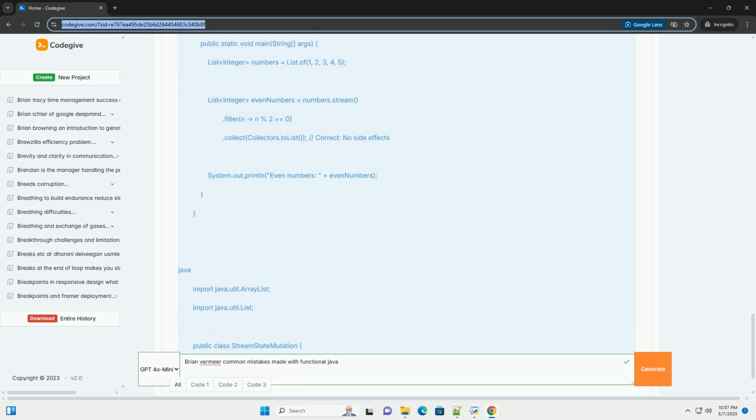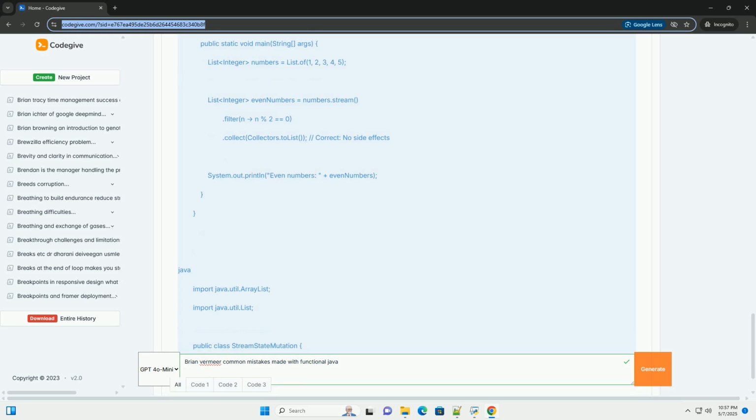Use orElse or orElseGet: provide a default value to use if the Optional is empty. Use orElseThrow: throw an exception if the Optional is empty. Use map: transform the value inside the Optional if it is present. Use flatMap: chain Optional operations together.